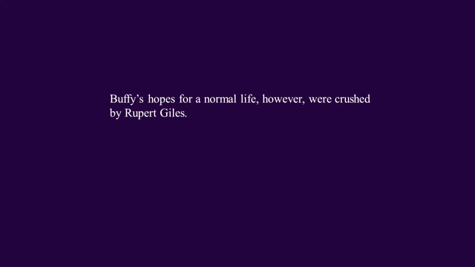We can also use a conjunctive adverb in the middle of an independent clause to transition from one part of the clause to another. To do this, we would put commas on either side of the adverb. We could even make the same point that we did in the expression above. Buffy's hopes for a normal life, however, were crushed by Rupert Giles. Buffy's hopes for a normal life were crushed by Rupert Giles is an independent clause on its own, so when we insert however into it, we set it off with commas to indicate that it is separate from that clause.